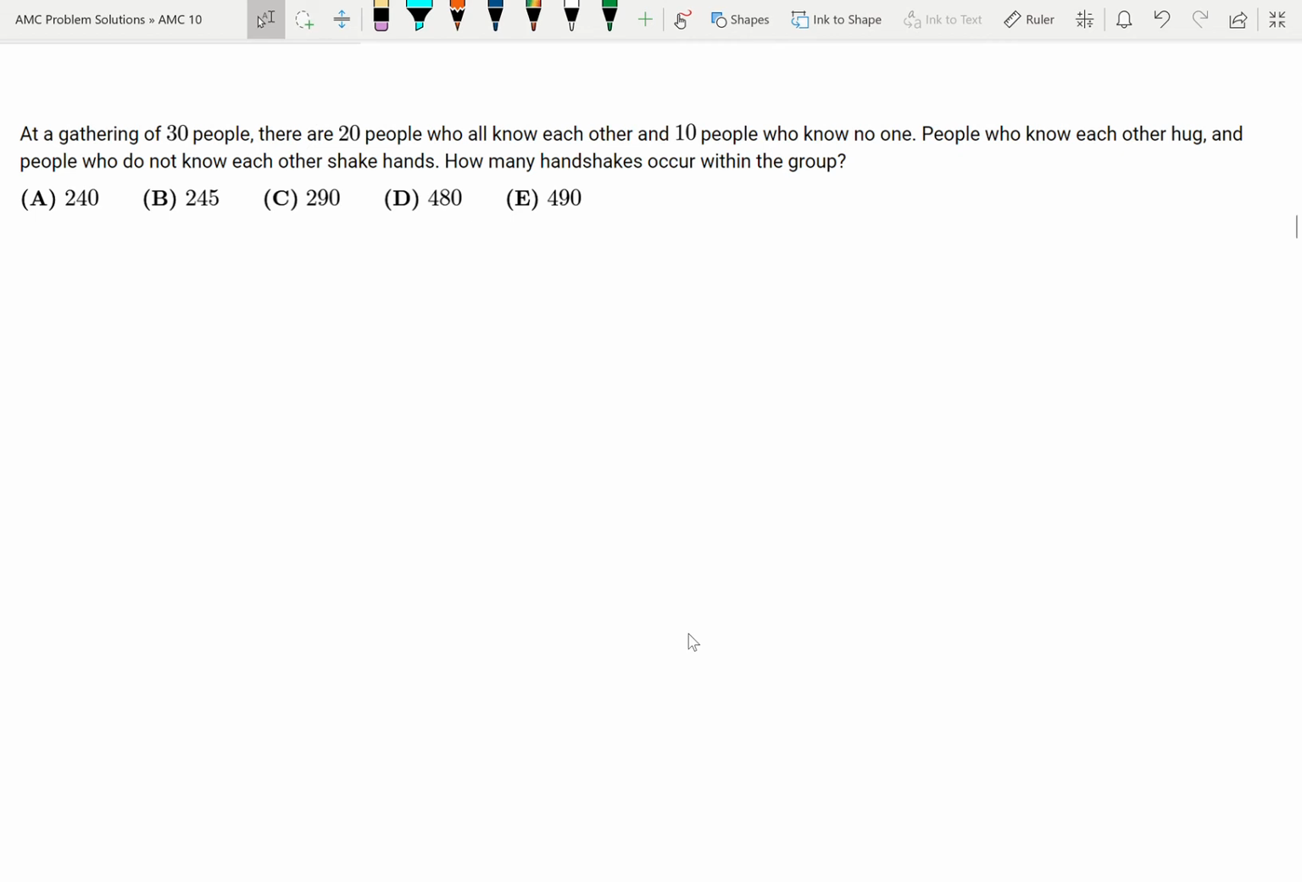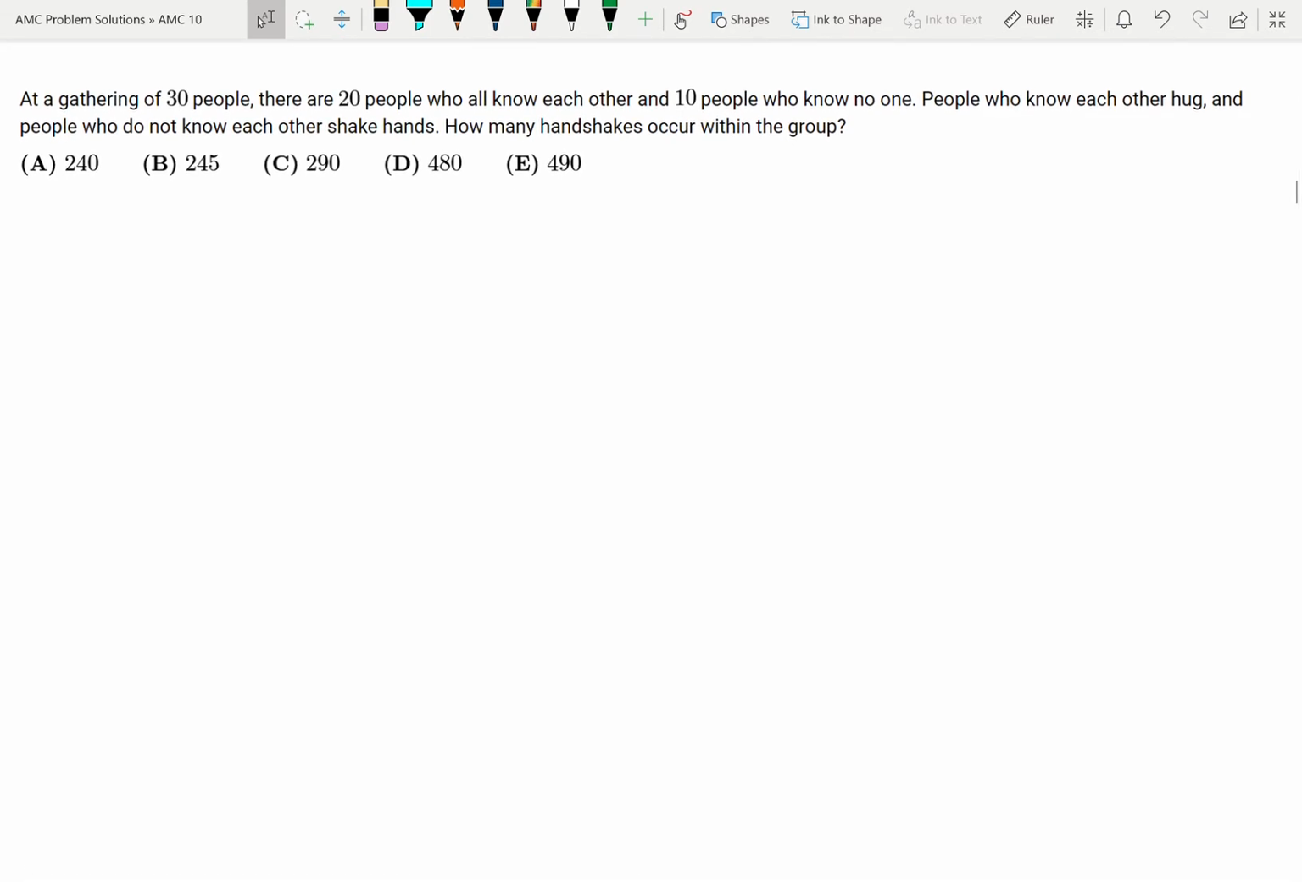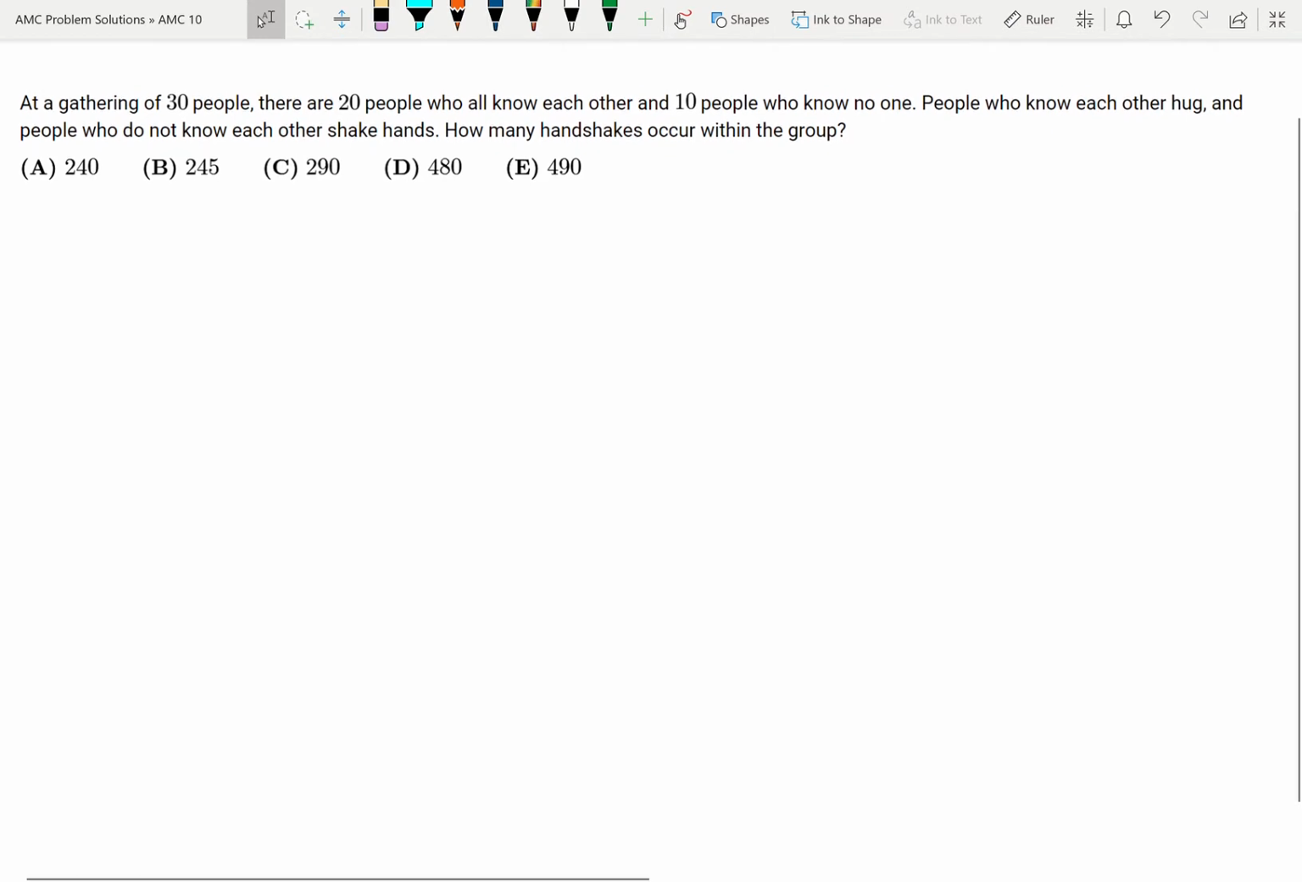At a gathering of 30 people, there are 20 people who all know each other and 10 people who know no one. People who know each other hug and people who do not know each other shake hands. How many handshakes occur within the group?